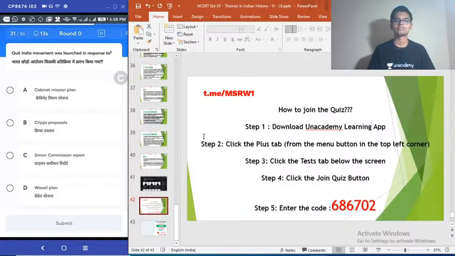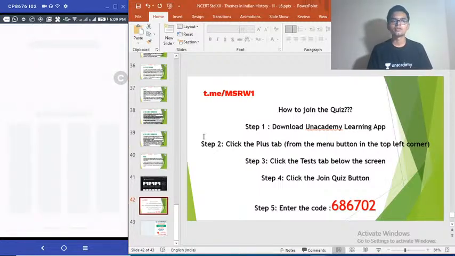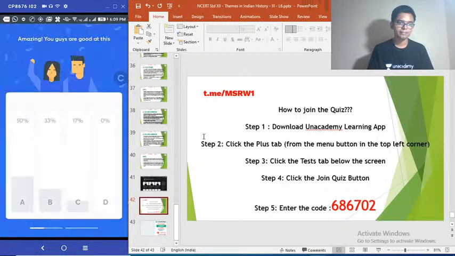Cabinet Mission proposals happened in 1946. Cripps Mission happened in 1942. Simon Commission 1927-28. Wavell Plan 1944. So, Quit India movement happened in 1942. So, the answer is option B, Cripps proposals. How many got that? 33%. Oh, that's not good.